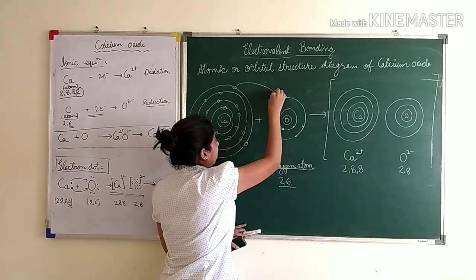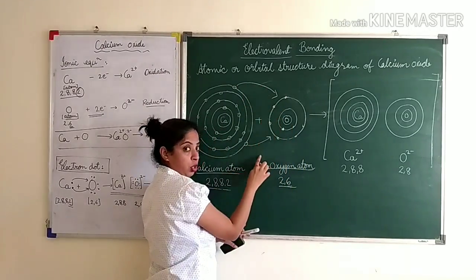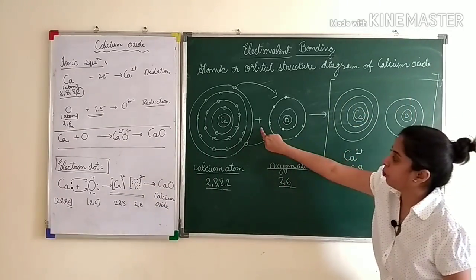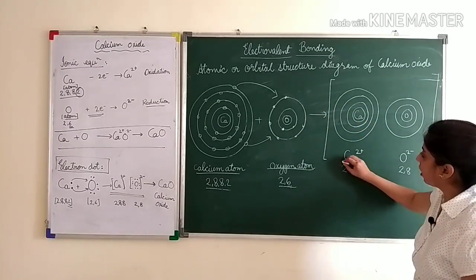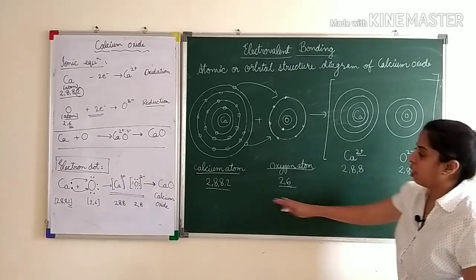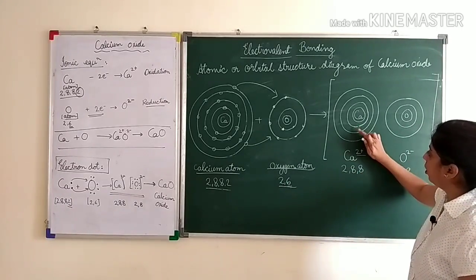You have to show that 1 electron is transferred here and 1 electron is transferred here. You have to draw 2 arrows for 2 electrons. Now you have to put a plus sign, put an arrow, put a box here. Now calcium has lost 2 electrons, so it becomes calcium 2 plus, and from 2, 8, 8, 2 it becomes 2, 8, 8. So there are 3 shells, 1, 2 and 3.